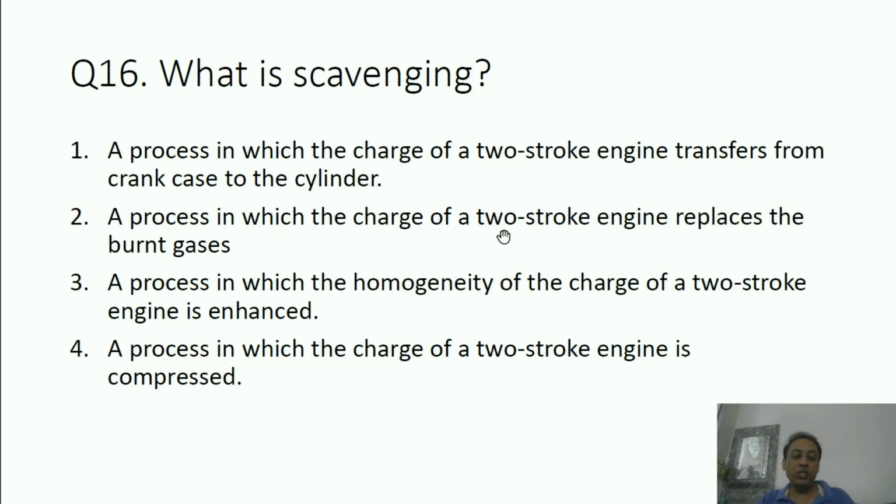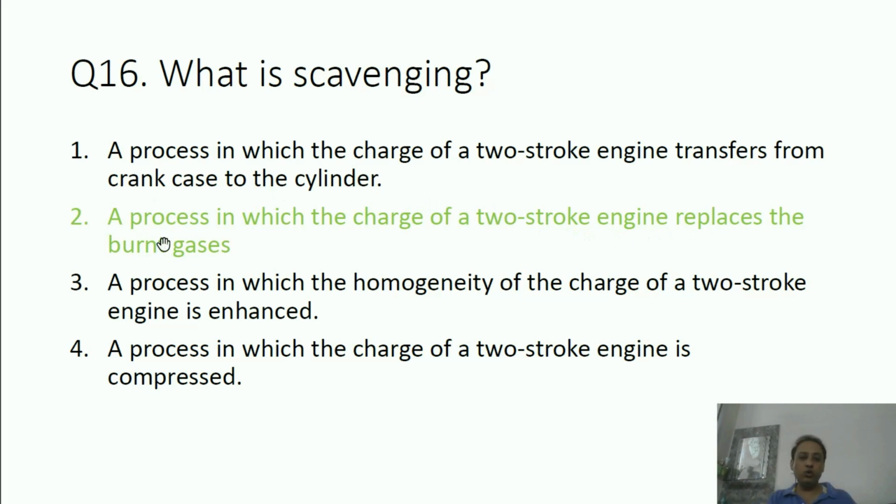A process in which charge of a two-stroke engine replaces the burnt gases. A process in which homogeneity of the charge of two-stroke engine is enhanced. A process in which charge of a two-stroke engine is compressed. What is the correct answer? Correct answer is this: the process in which charge of two-stroke engine replaces the burnt gases.